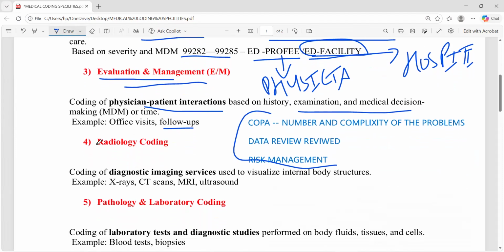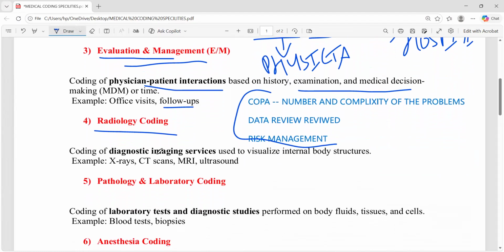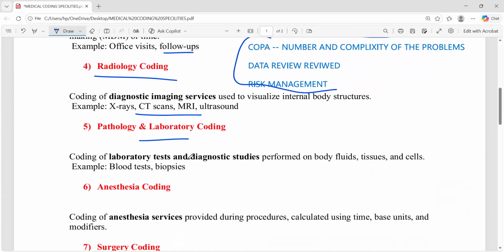The next one is radiology coding. There is a separate department called radiology. All the diagnostic imaging services like X-rays, MRI, CT scan, ultrasound, and likewise all the services are present in radiology coding. Then pathology and laboratory: all the laboratory tests, diagnostics performed on body fluids, any tests come under lab. Blood tests, biopsies all come under the pathology and laboratory department.